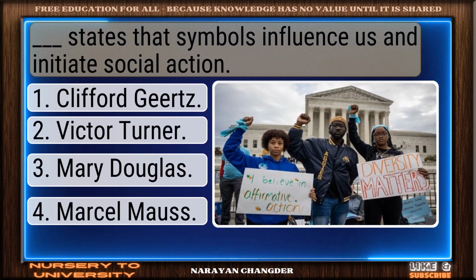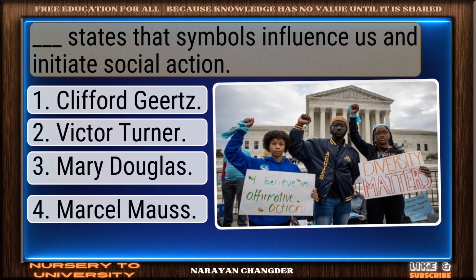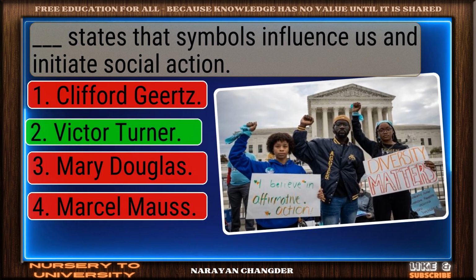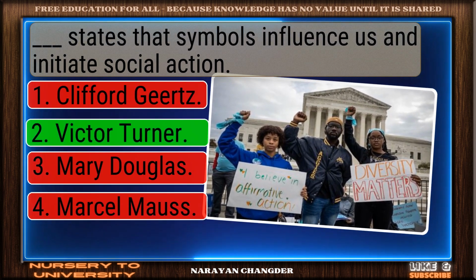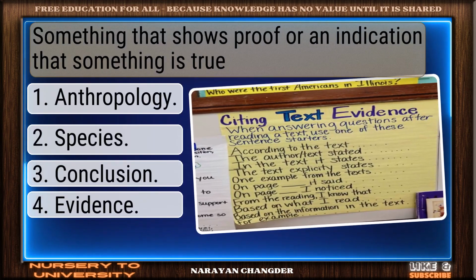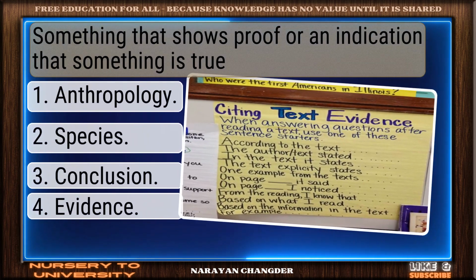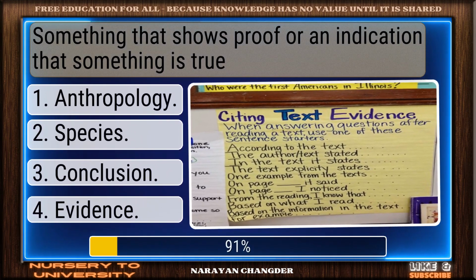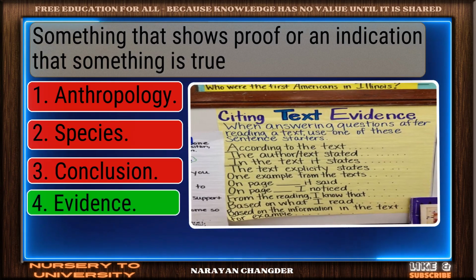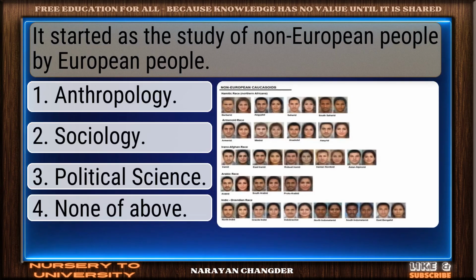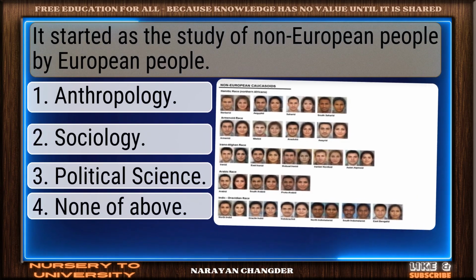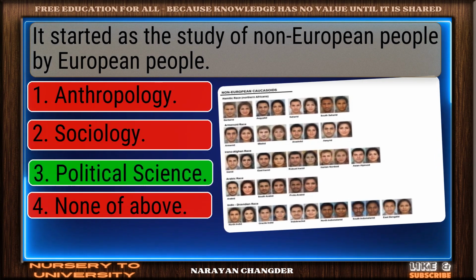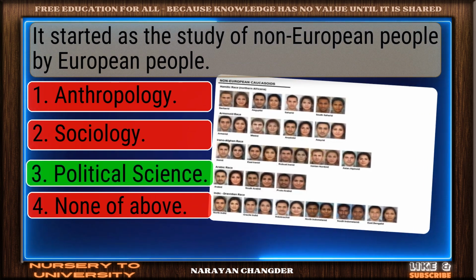Dash states that symbols influence us and initiate social action. Excellent. Victor Turner is a brilliant choice. Something that shows proof or an indication that something is true. Well picked. Evidence is the correct answer. It started as the study of non-European people by European people. Bravo. Political science is the answer.